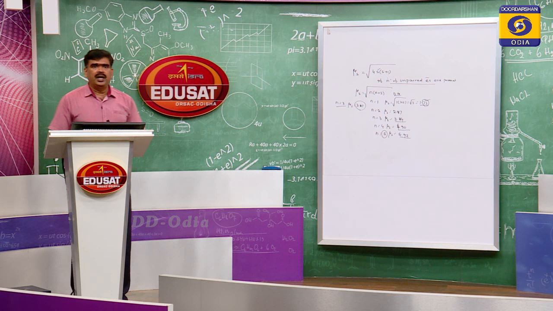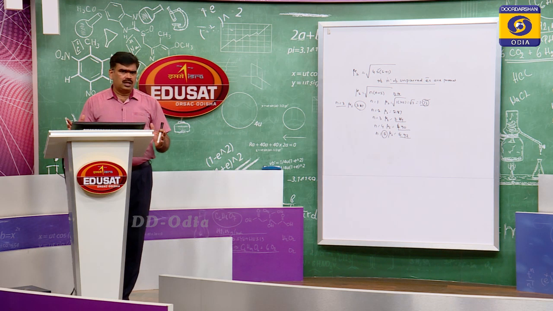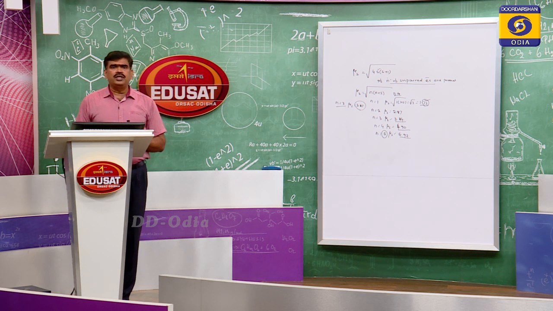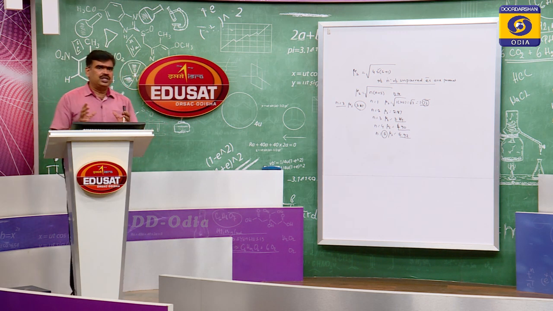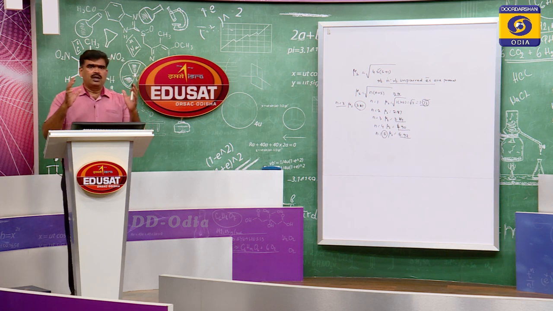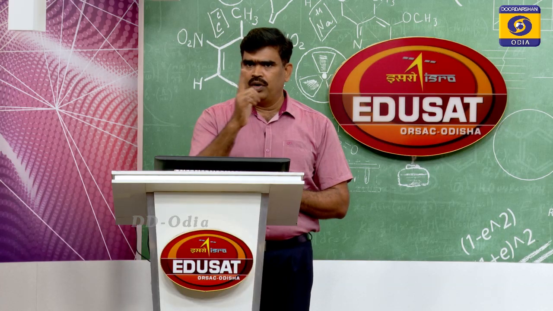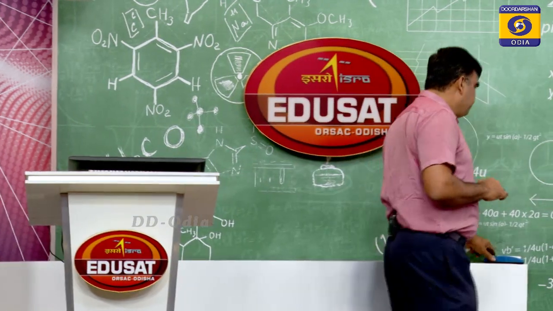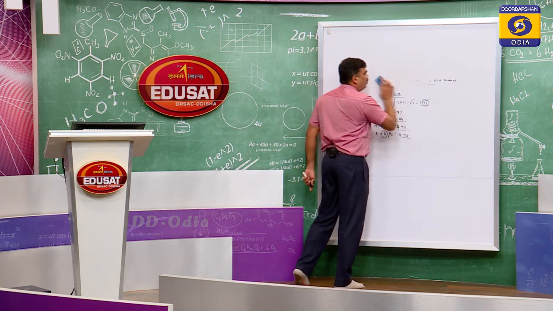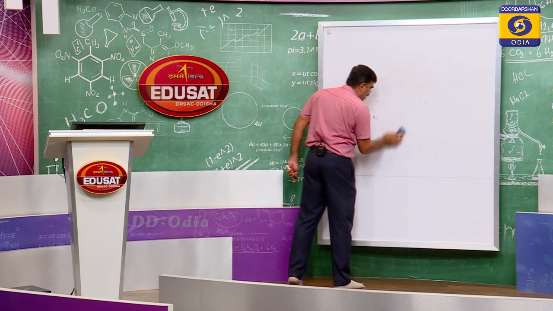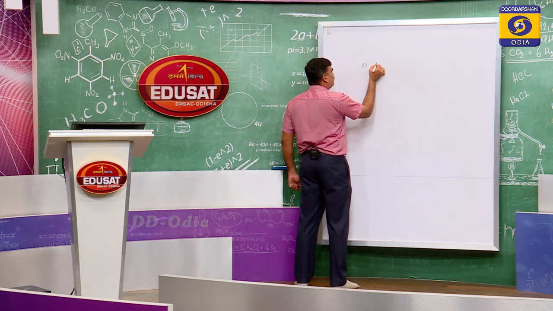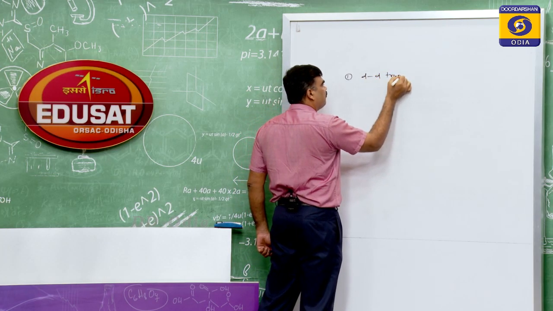What is the reason behind this color formation? Not all transition metal compounds are colored. There are four reasons behind colored compound formation. Let us discuss one by one. Number one, d-d transition.